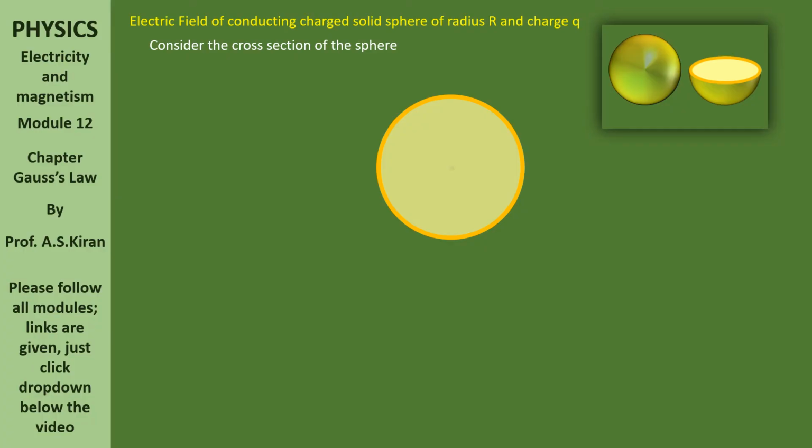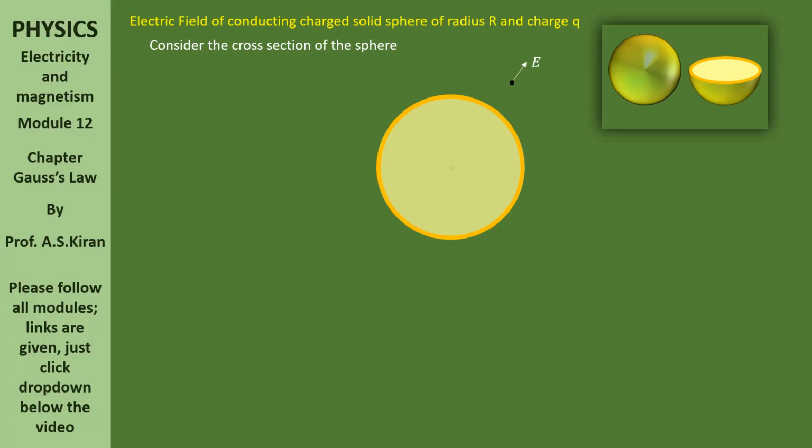Able to understand? Because of what property? Because it is conducting material. Though it is solid, it is conducting material. As it is conducting material, the total charge accumulates on the surface. Please remember that. Not only for sphere, any kind of solid, the charge accumulates on the surface for any conducting solid shape.